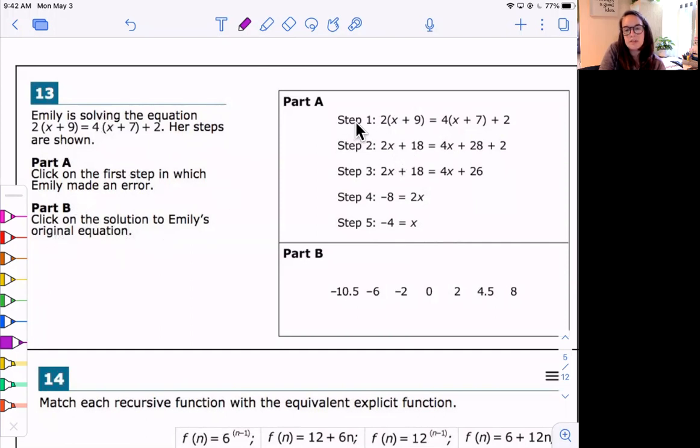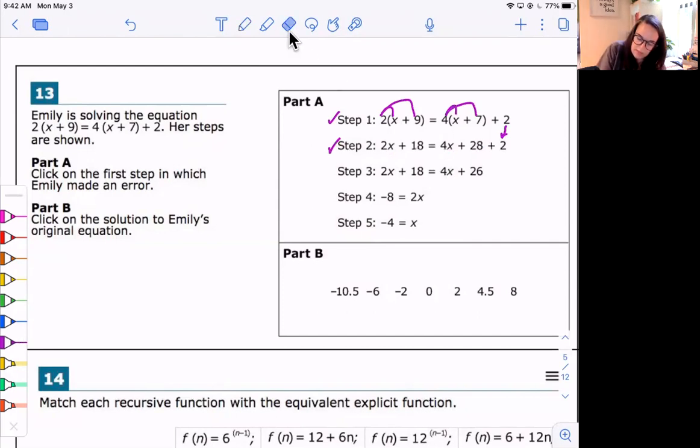So let's see what she did first. In step 1, this is her original equation. Okay, so she copied it down, right? So this step is correct. In step 2, I see the parentheses have disappeared, so I think she must have distributed. So I say, okay, 2x, that's 2x, 2x times 9, that'd be 18. 4 times x is 4x, 4 times 7 is 28, and she brought down the plus 2. So step 2 looks correct to me.